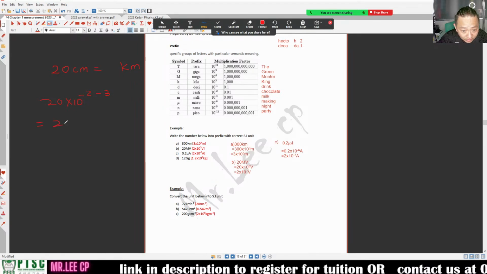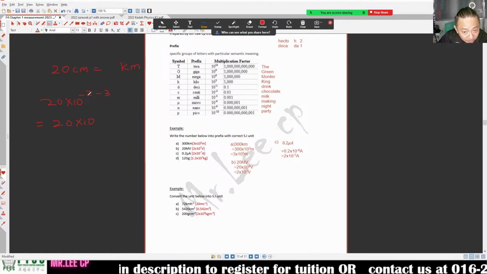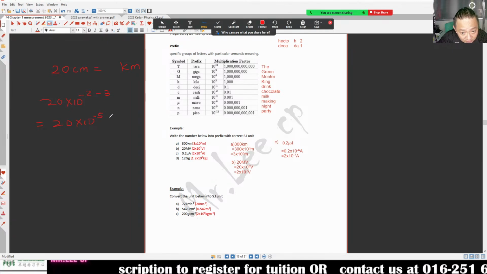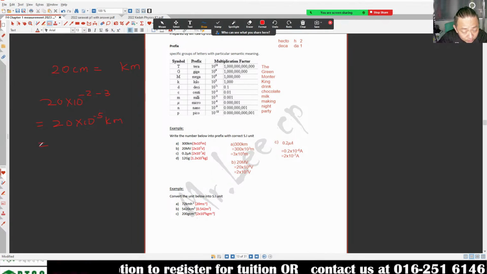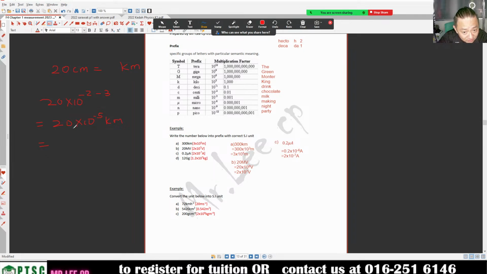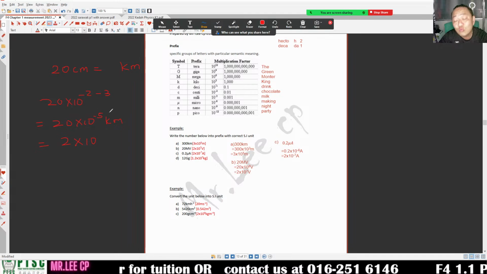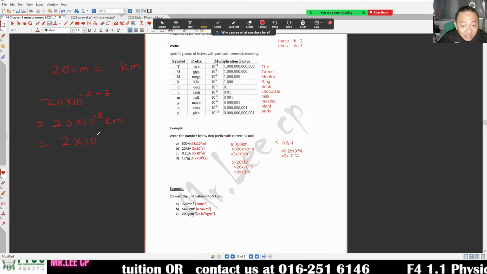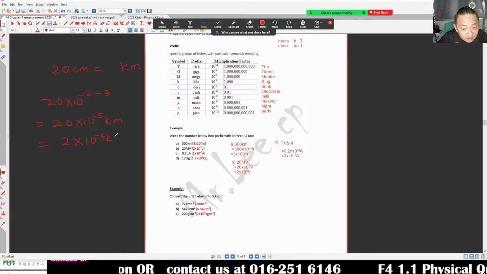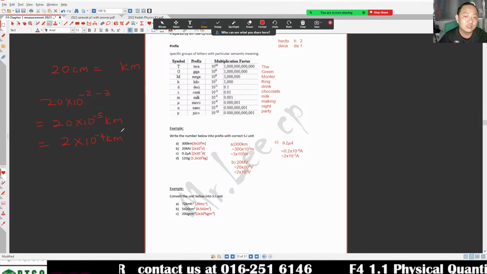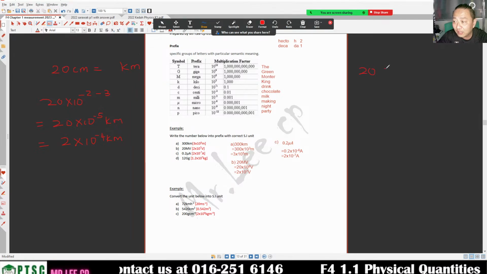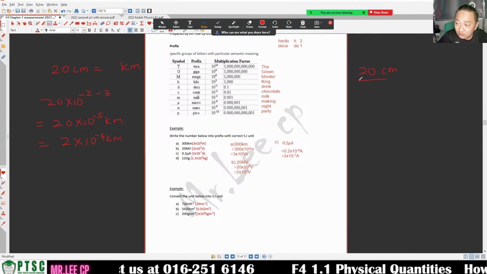So it is 20 times 10 to the negative 5 km. Which is, move one decimal. This number becomes smaller. This number become bigger. Bigger plus 1. Negative 5 plus 1, negative 4. You see? So easy.